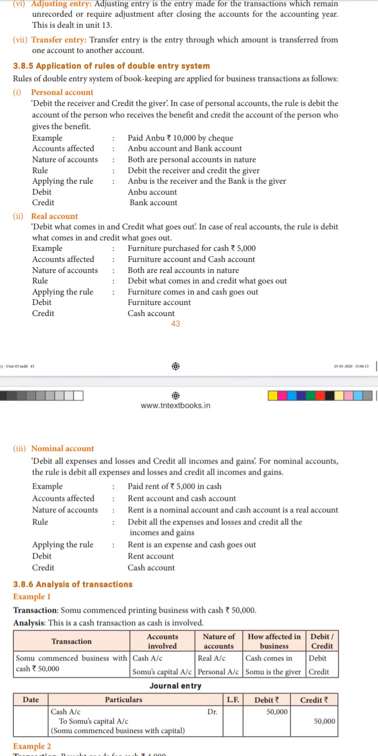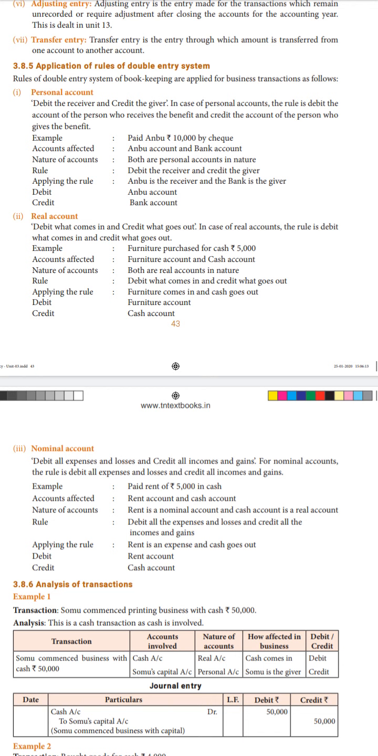Here the rule says debit the receiver and credit the giver for personal accounts. Anbu is the person receiving the benefit, because we say paid Anbu. We are paying Anbu, so Anbu is receiving the check and becomes the receiver. Who is the giver here? Bank is the giver, because we are giving it by check. So we debit Anbu account and credit bank account.